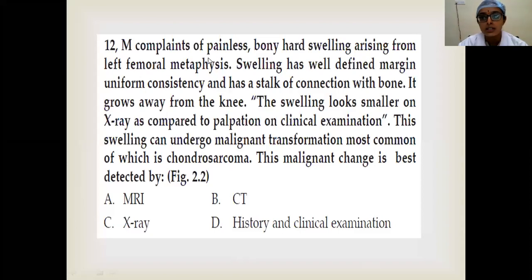Of course, MRI is useful because it can identify medullary lesions, but not in this case. Maybe the medulla could be second or third in the list. The first one, yes, the cartilage cap. The cartilage cap, which you cannot appreciate on X-ray, can be appreciated on the MRI. So that will be the answer.